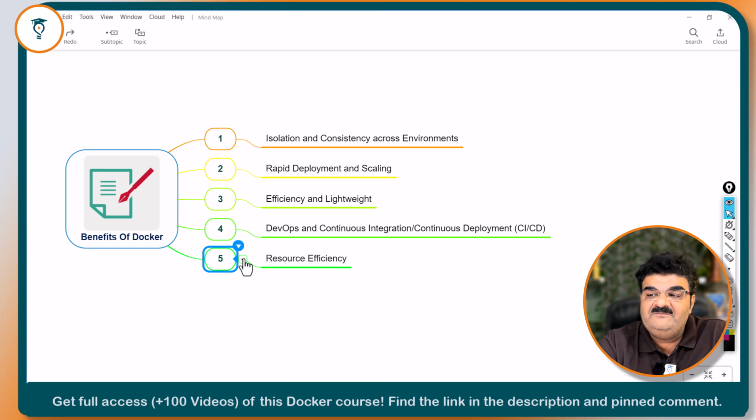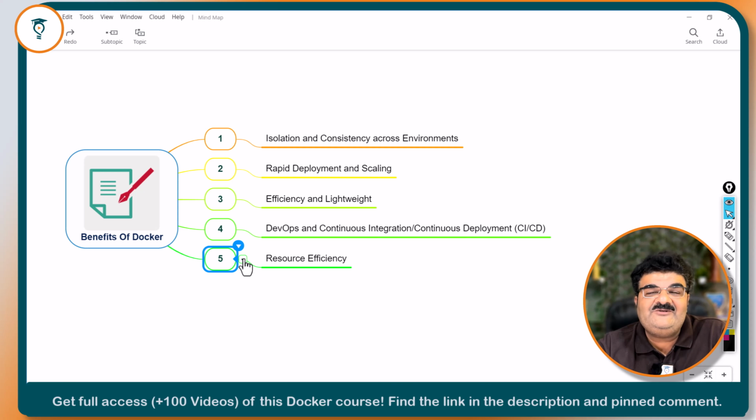And the last one, resource efficiency. Containers are again so lightweight, so it is easy to create containers in any set of systems. So these are the 5 benefits of Docker.